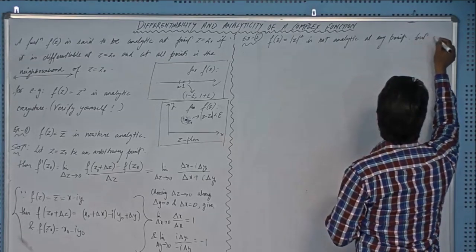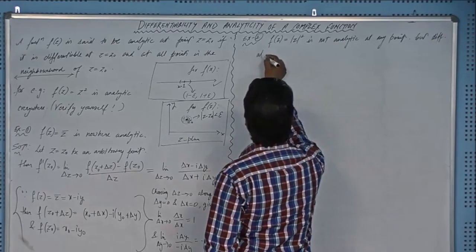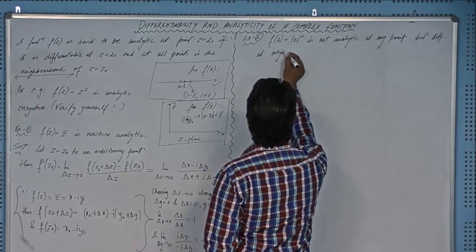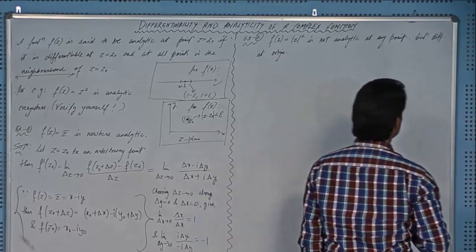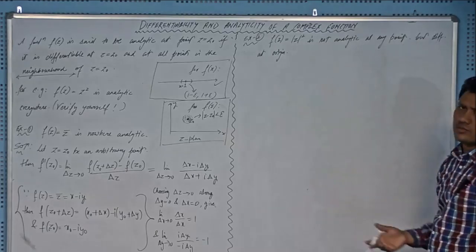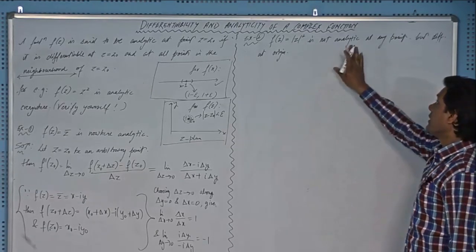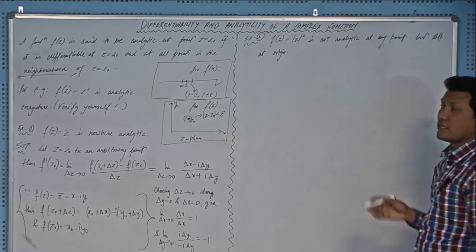But it is differentiable at the origin. Or you can say it is not analytic at the origin but differentiable at the origin, right? And in this example you will see the difference between analyticity and differentiability, right?